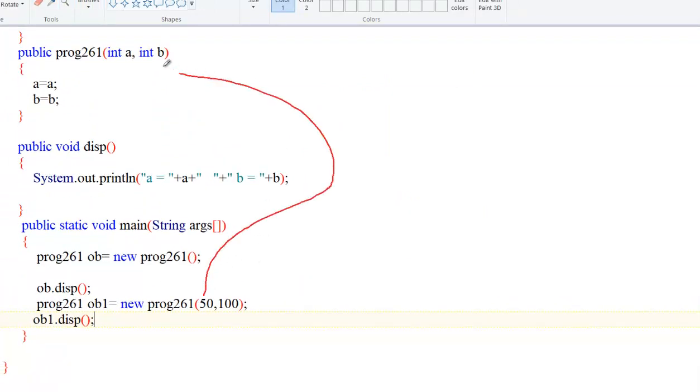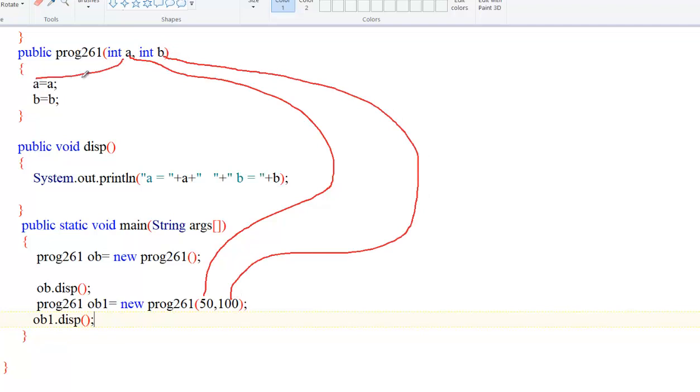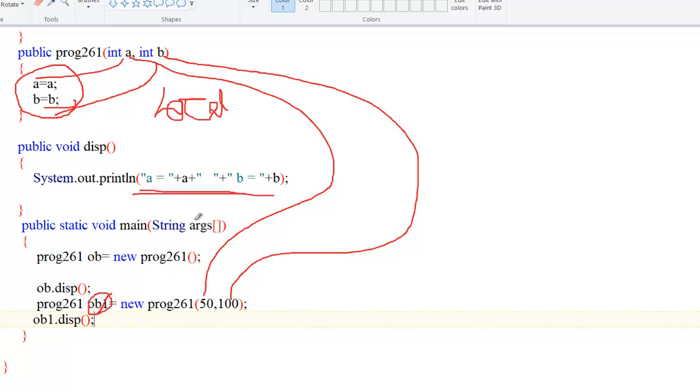This 50 is passed to a and this 100 is passed to b, and I have initialized them here. This a and b will be considered local. It is not this a and b that gets printed, while printing a and b with reference to object 1.